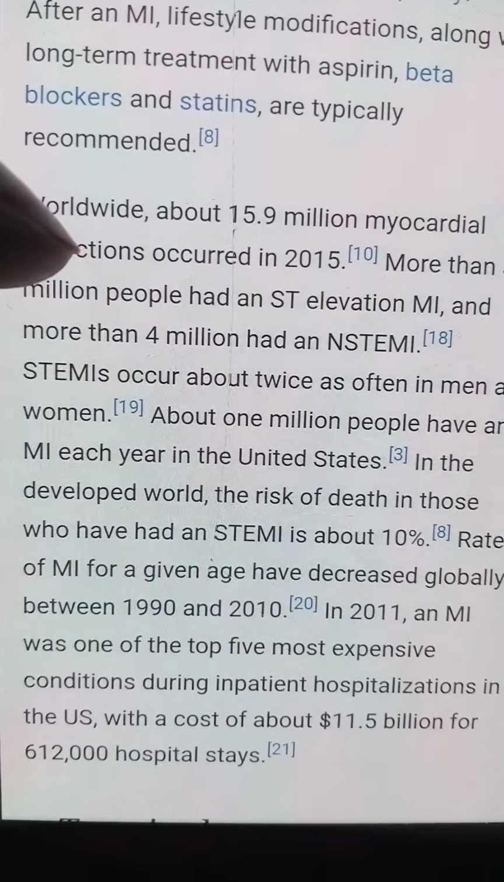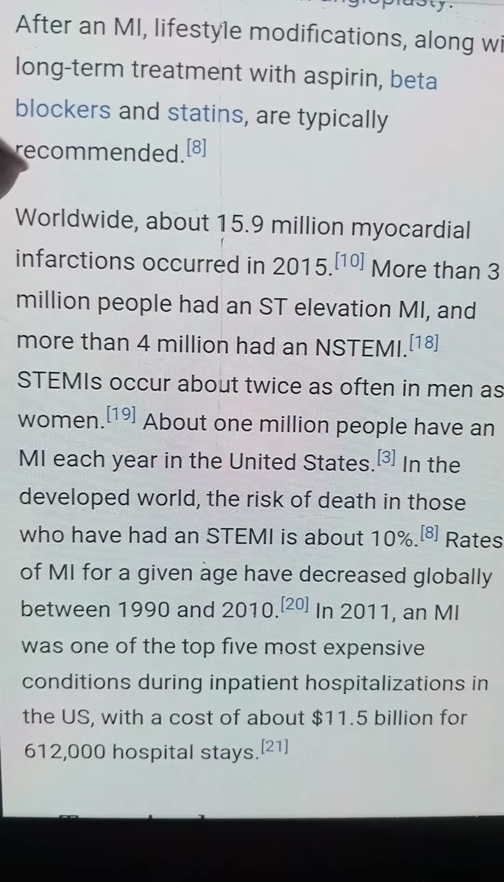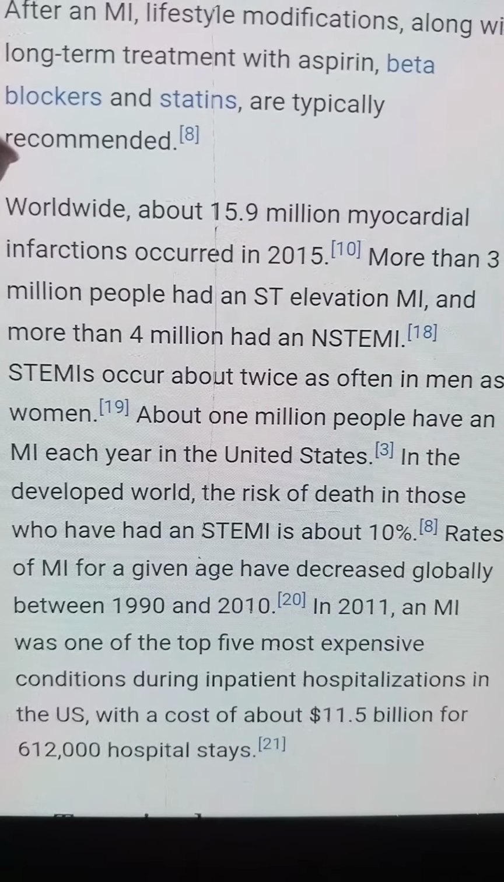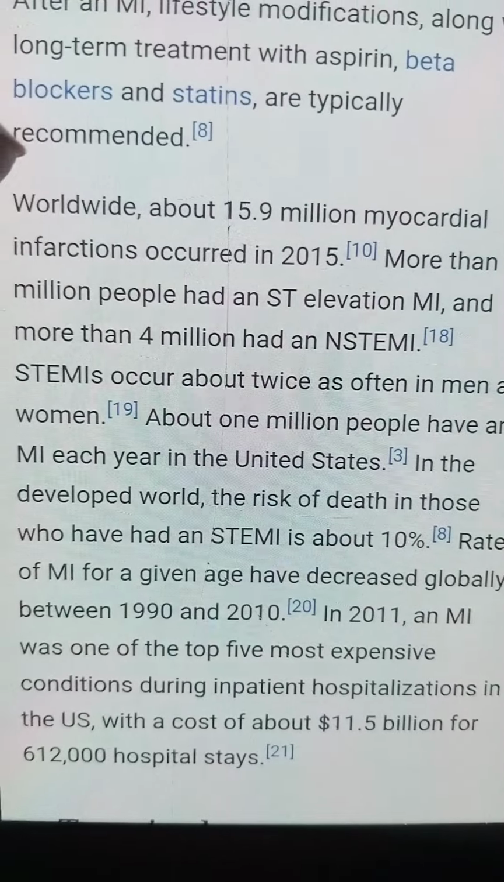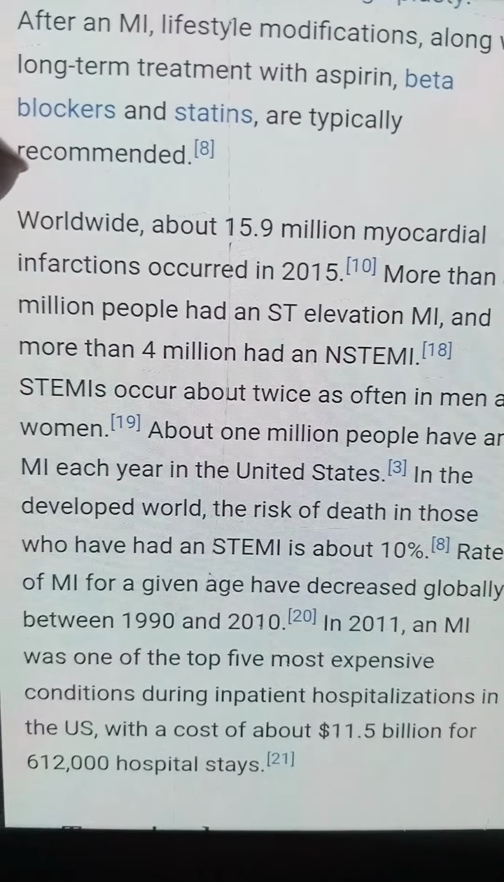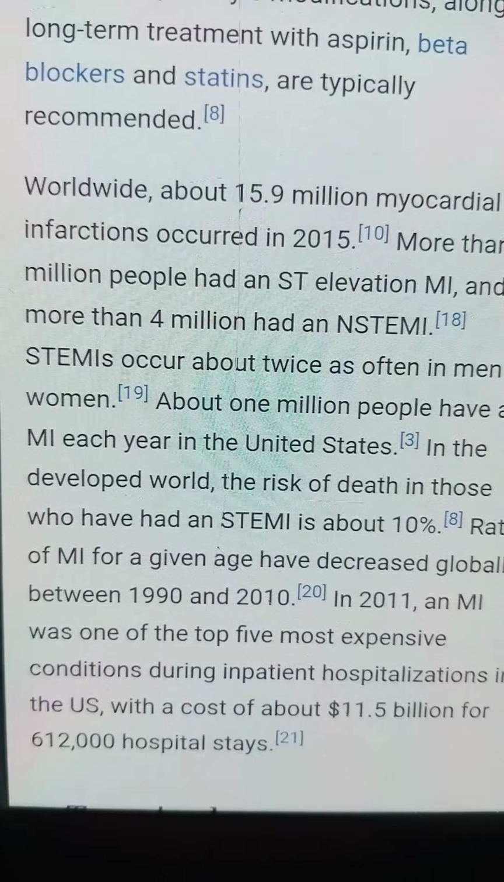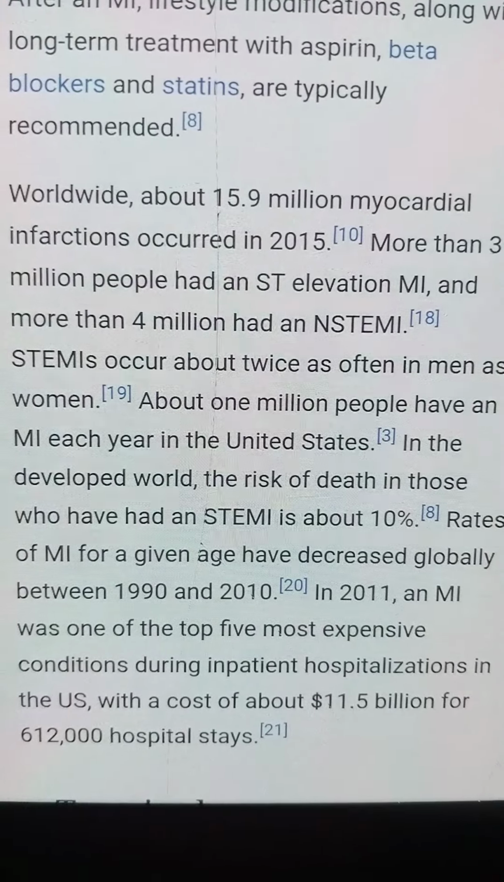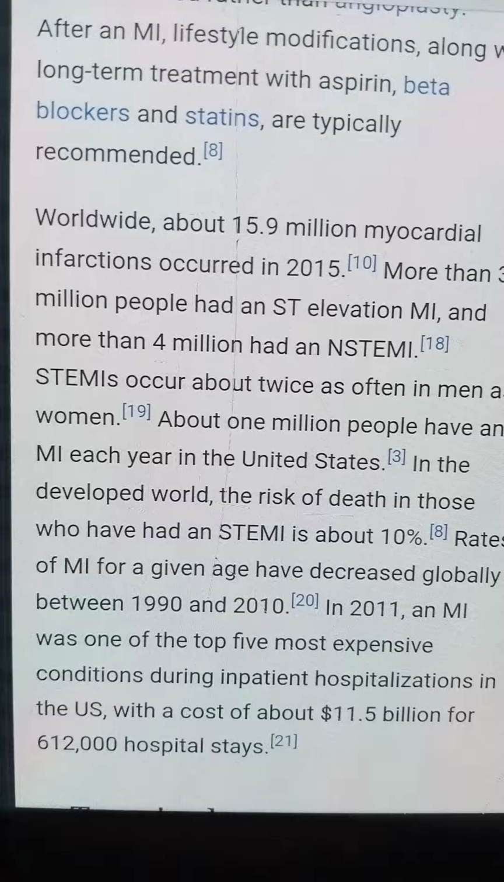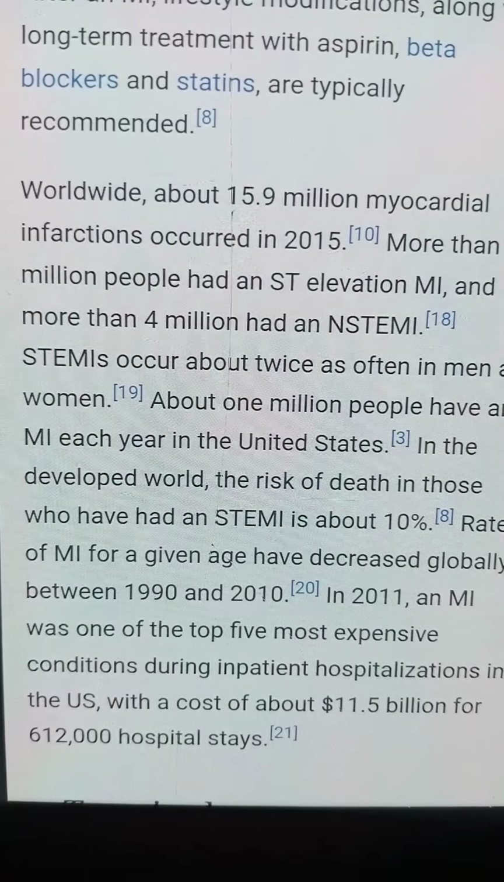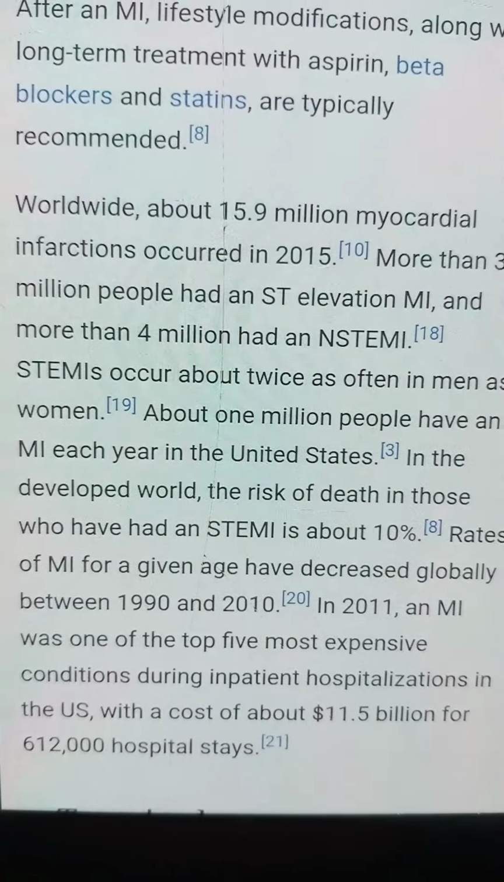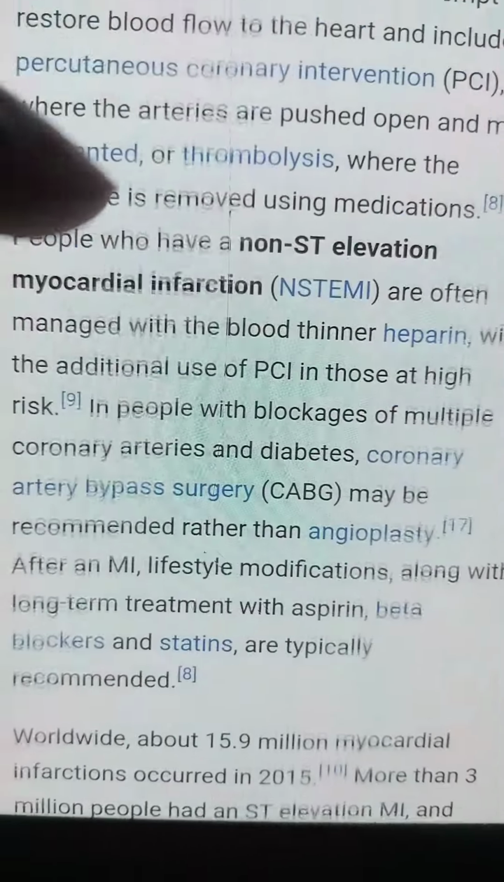Rates of MIs for a given age have decreased globally between 1990 and 2010. In 2011, an MI was one of the most expensive conditions during inpatient hospitalizations in the US, with a cost of about 11.5 billion dollars for hospital stays.